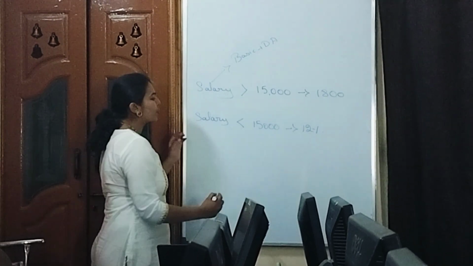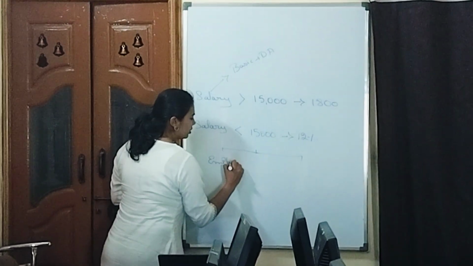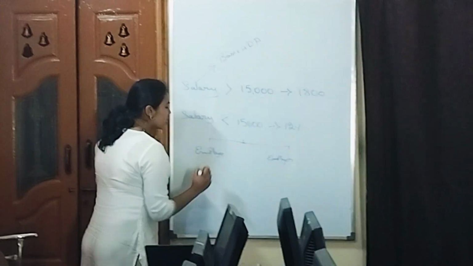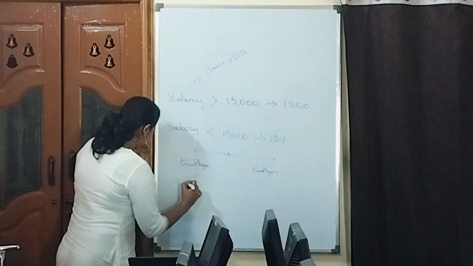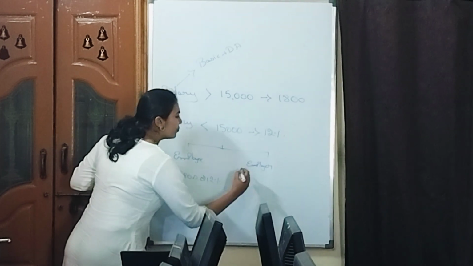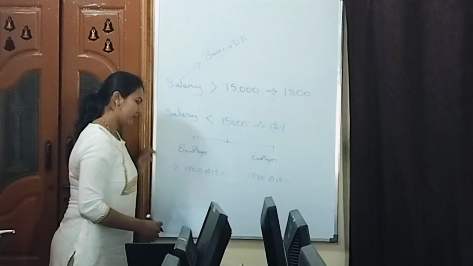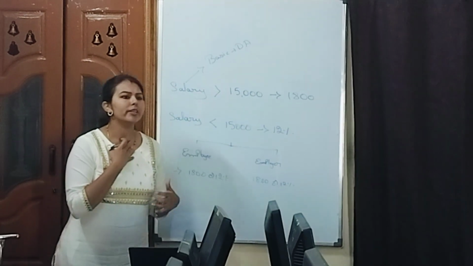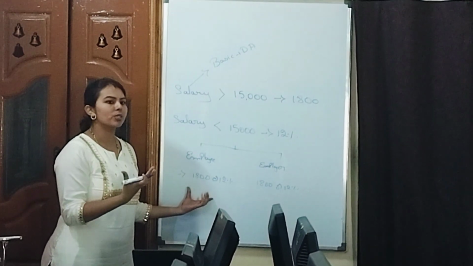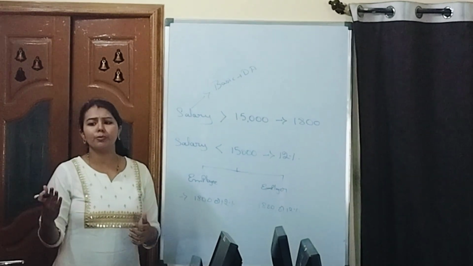So there are 2 types of contribution, that is from the employee and the other one from the employer. So the employee will contribute 1,800 or 12%. It depends on the scenario. In the same way, an equal amount the employer will also contribute. See, I am getting 80,000, that is only basic plus DA I am speaking. If I am getting 80,000, then they have to contribute more on that. 80,000 into 12% means it will be a huge amount.